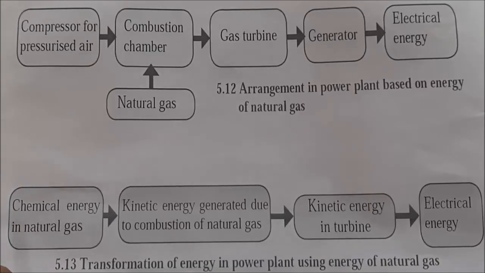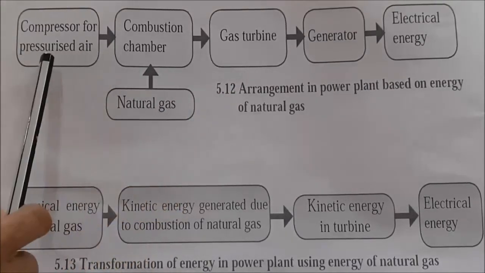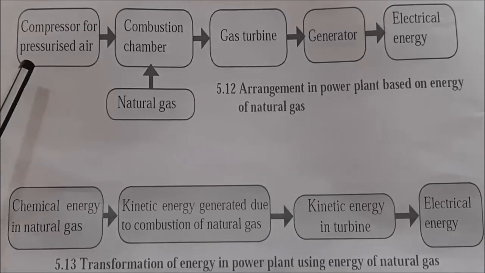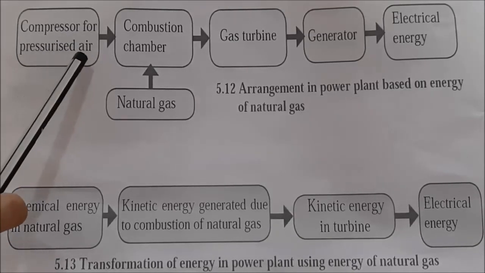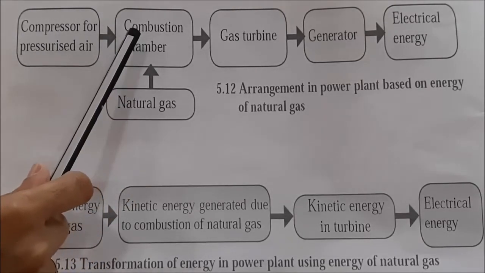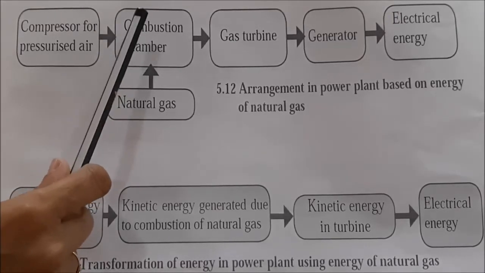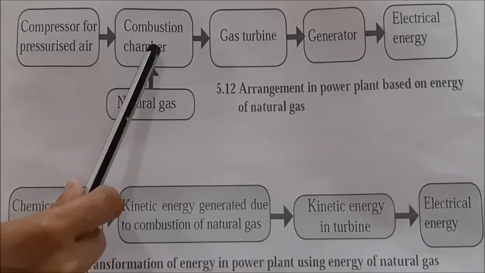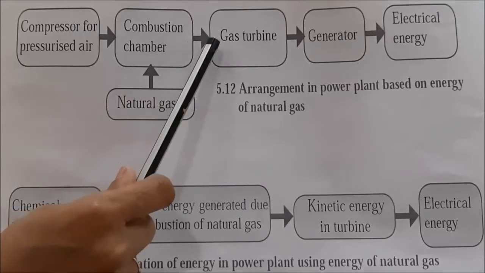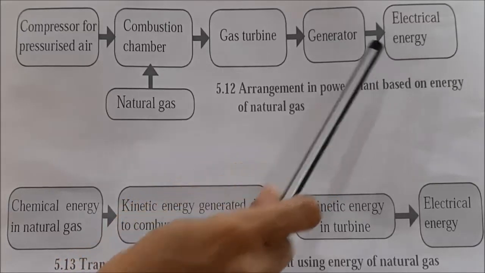This is the third type of energy, and the arrangement of the power plant is based on this schematic presentation. This energy is based on higher alkanes, and there is a compressor for pressurized air. This is introduced into the combustion chamber. In the combustion chamber, higher alkanes like methane, ethane, butane, with gases at very high temperature and pressure are introduced, and with the help of that the gas turbine rotates and ultimately generates energy.